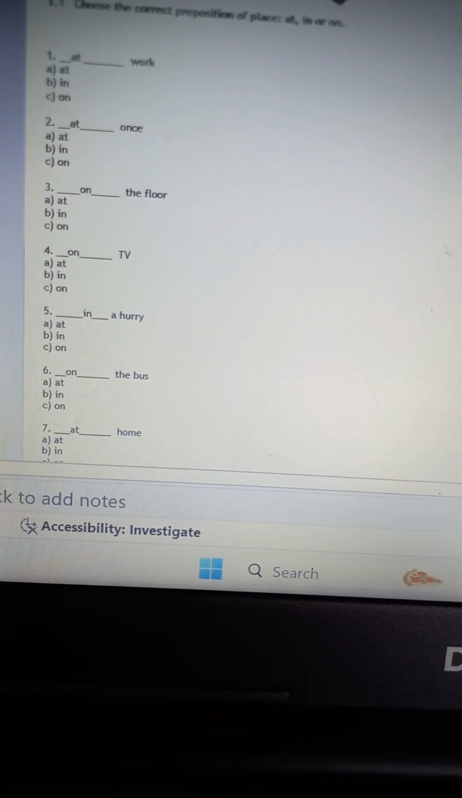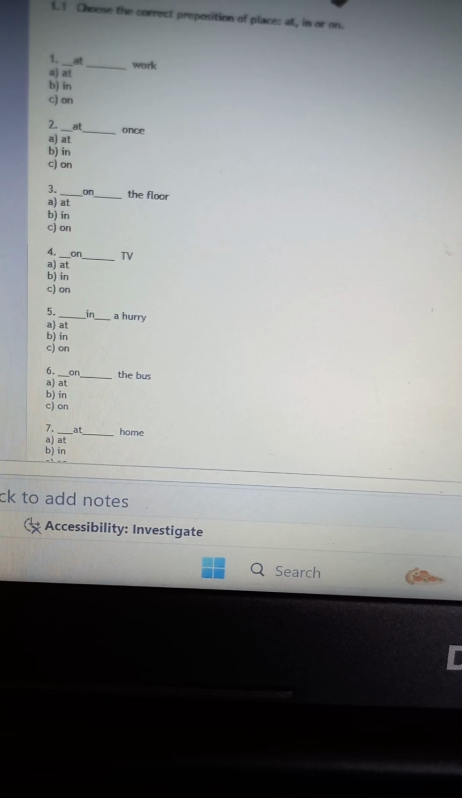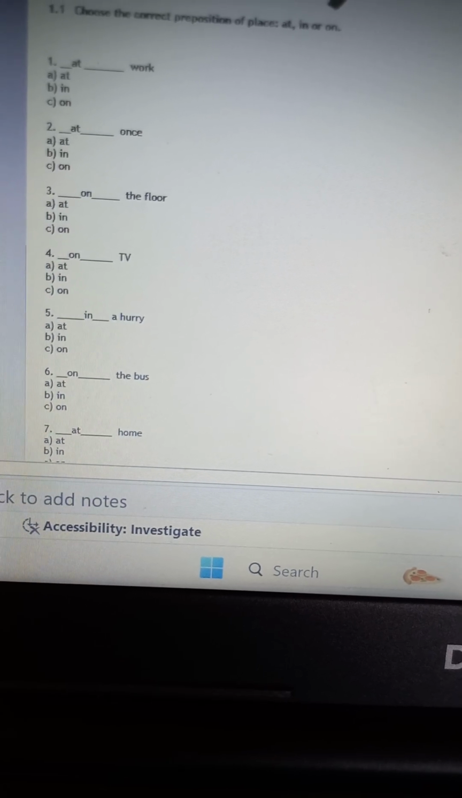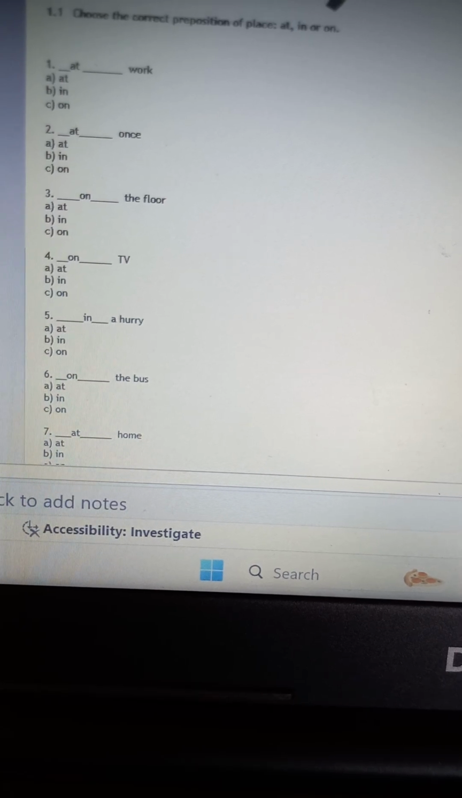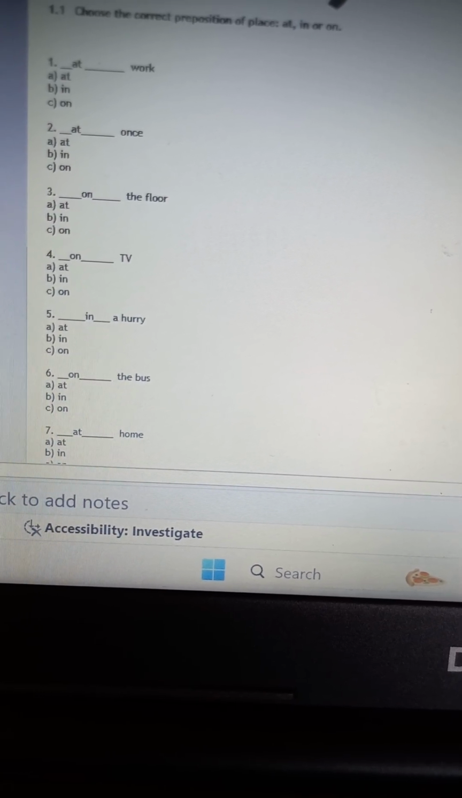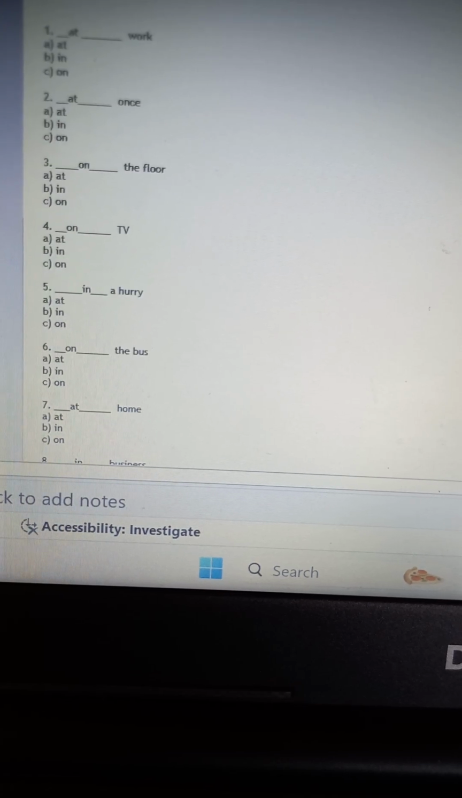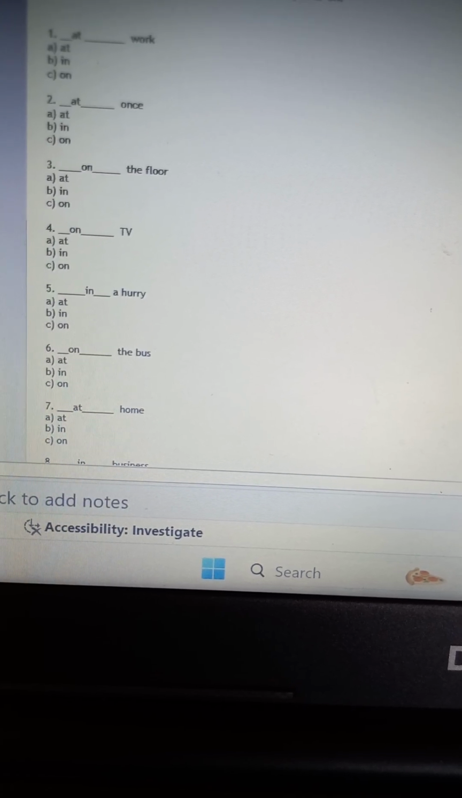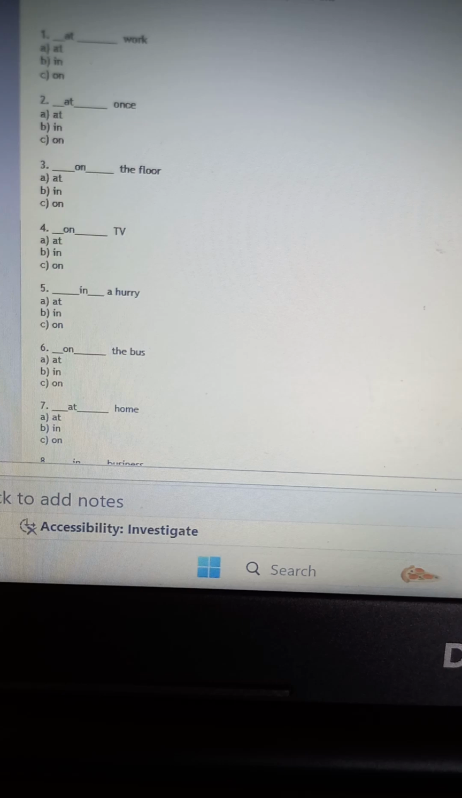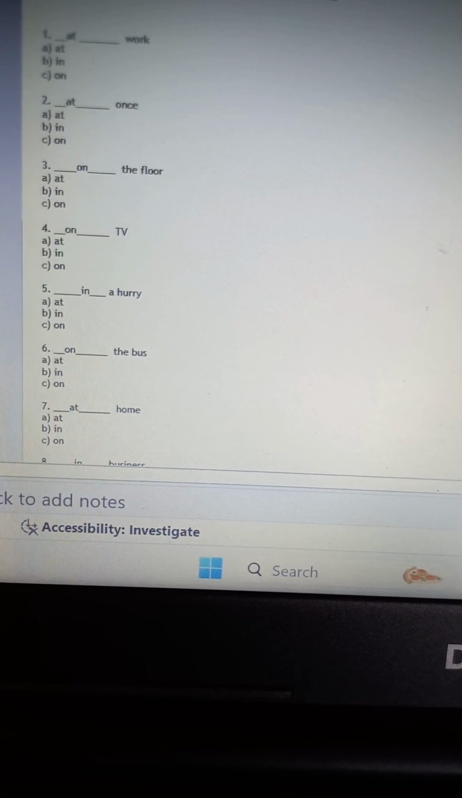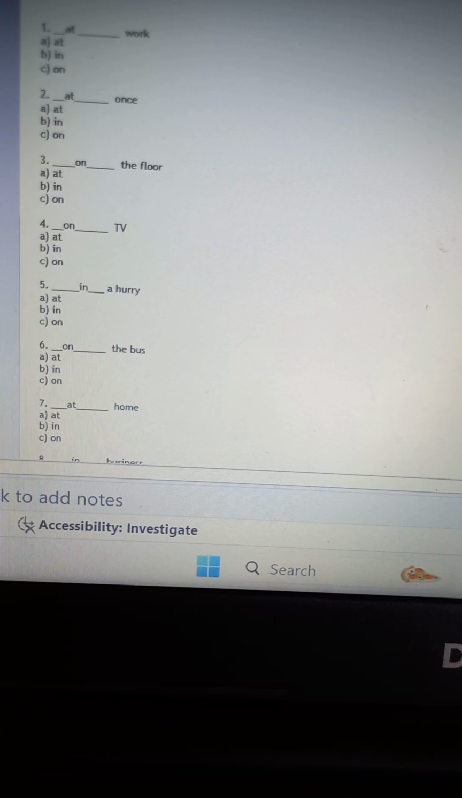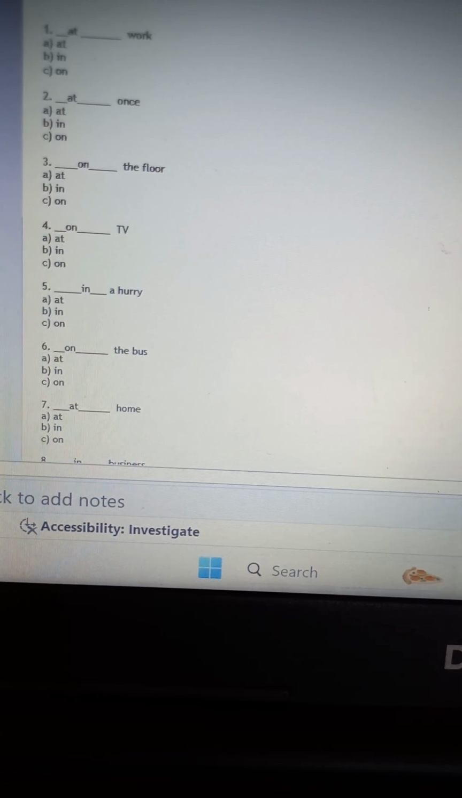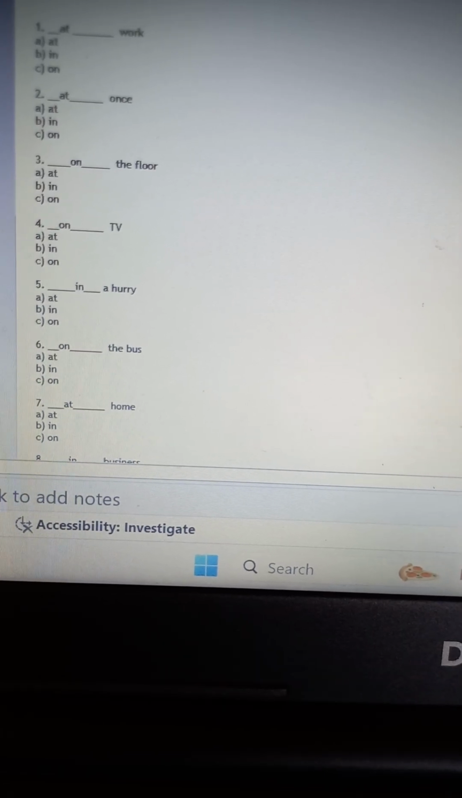In a hurry: at again doesn't come in that formula, on doesn't come in that formula. So in is the right word, in a hurry. On doesn't come. Bus: so we don't say at the bus or in the bus, we say on the bus, because we are sitting or standing on the bus, right?